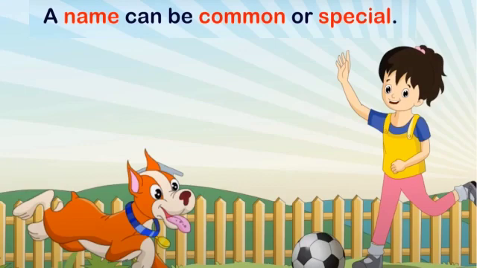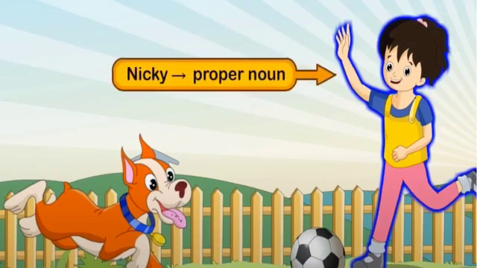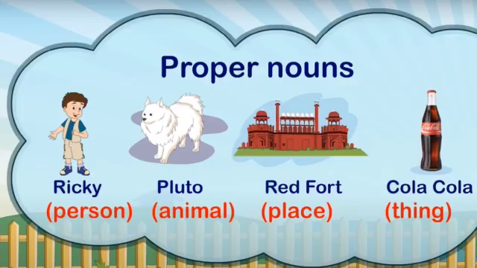So students, we know that a name can be common or special. A special name of a noun is called a proper noun. So here, Nikki is a proper noun because it is a special name of a person. Now here are some of the examples of proper nouns.